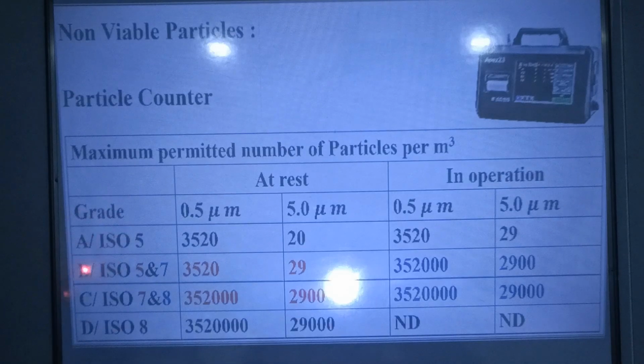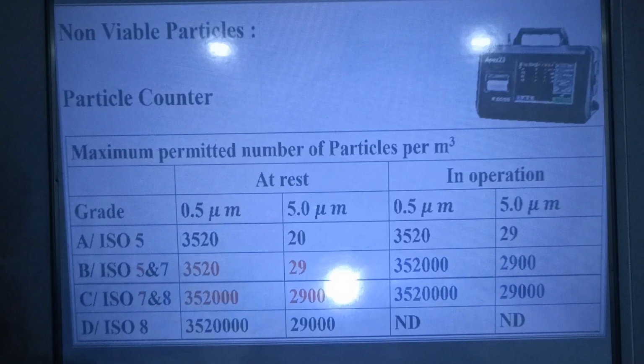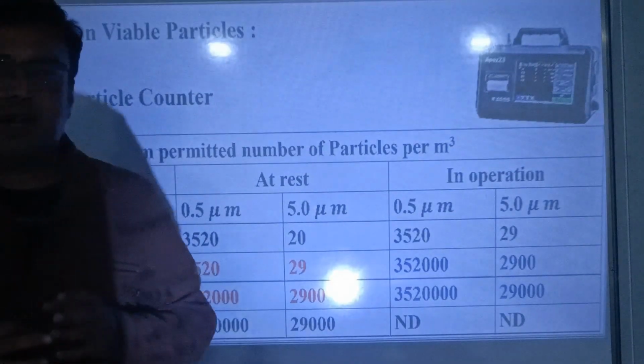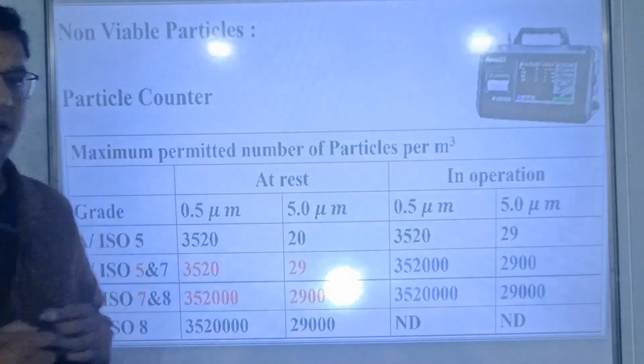As you are seeing in grade D area, when this area is at rest condition, then ISO 5 is to be complied with, but when it is in operation condition, then ISO 7 is to be complied with. And same for grade C area. When this area is at rest condition, then ISO 7 is to be complied with, but when it is in operation condition, then ISO 8 is to be complied with. So we talked about non-viable particles, definition of non-viable particles, and function of non-viable particles.